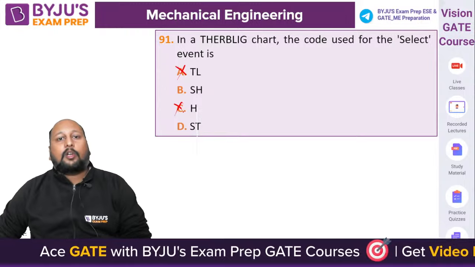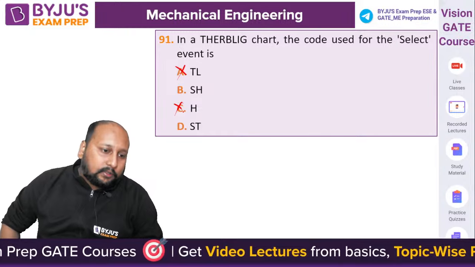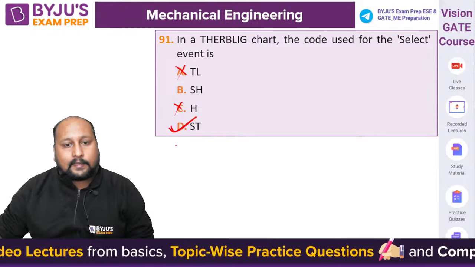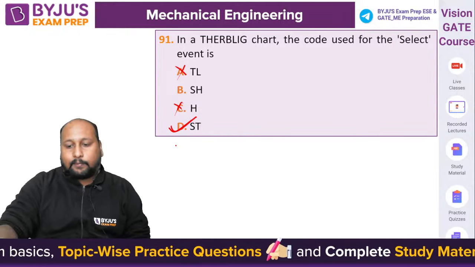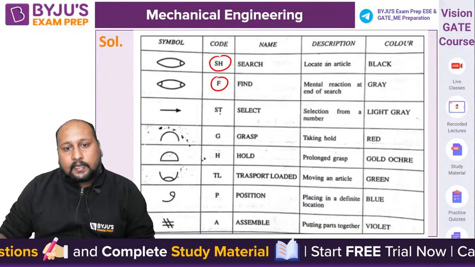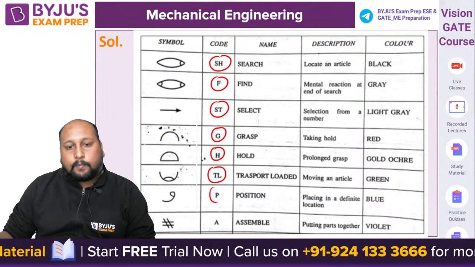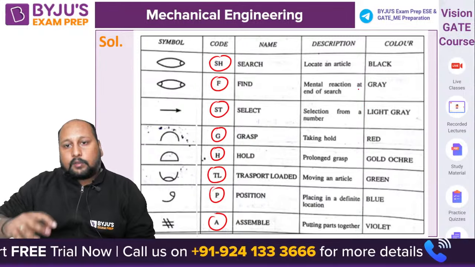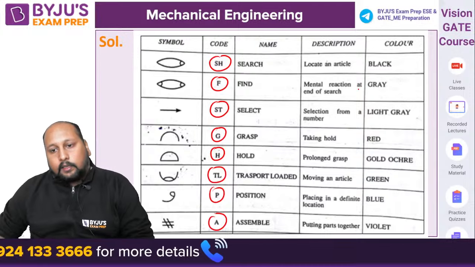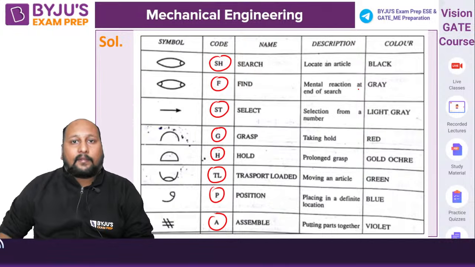Those who don't know about the thermodynamic chart, you can go for a simple understanding. No, select is basically ST. ST is the select option, right? Let me show you the different thermbligs. SH is for search, find is F, ST is for select, grasp is for G, hold is H, TL is transfer. This way we are able to identify the different thermbligs. Sometimes we have to go for elimination of options to identify the correct answer.